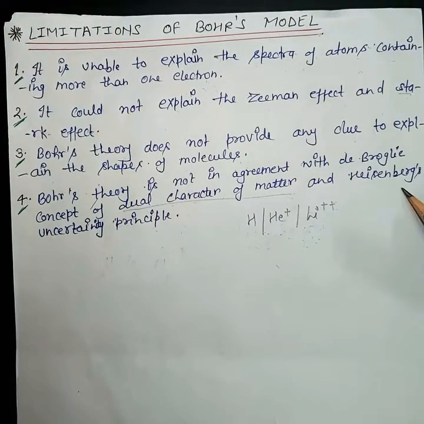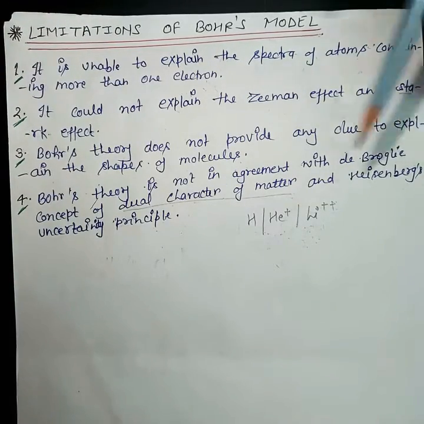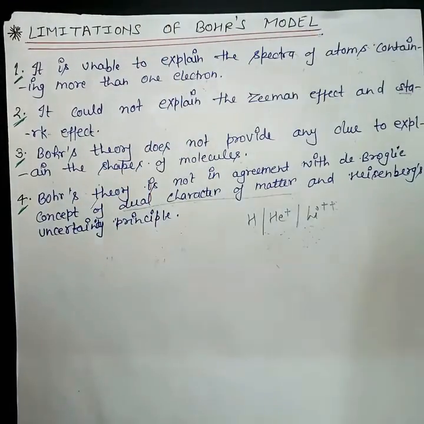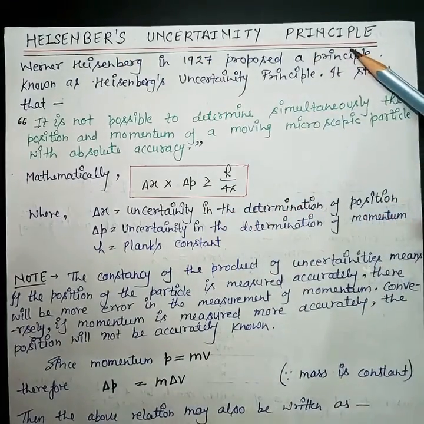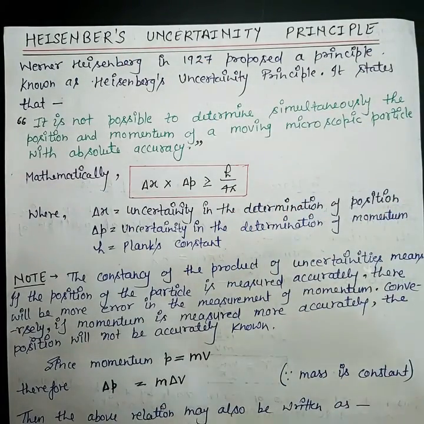So, for this, a scientist Heisenberg gave his theory, which is known as Heisenberg's uncertainty principle. Here we are going to discuss the Heisenberg uncertainty principle. First of all, you should know that it is applicable only to microscopic particles. Okay, as microscopic particles have dual nature, wave character as well as particle character, it is not easy to determine position and velocity. So this uncertainty principle is about the same thing.